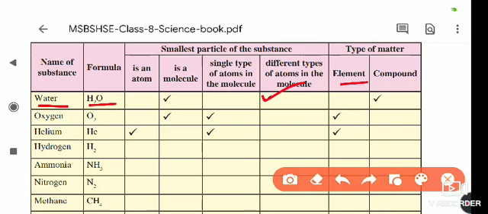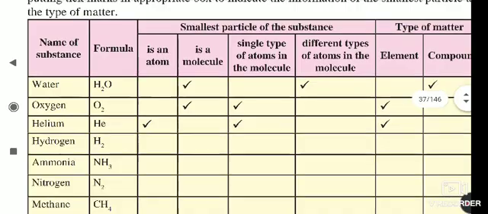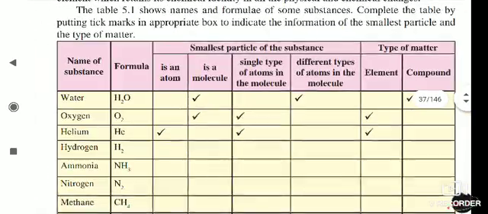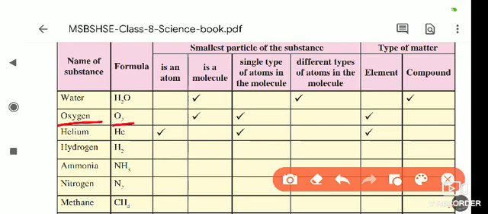Okay, clear, first water. Now we will see the next, that is oxygen. First of all, the name of the substance is oxygen. Its formula is O2. Is it an atom? O2, two are there, so it is not an atom.